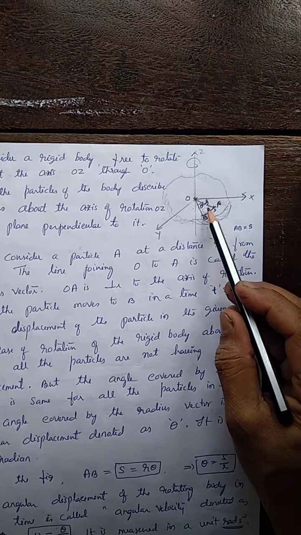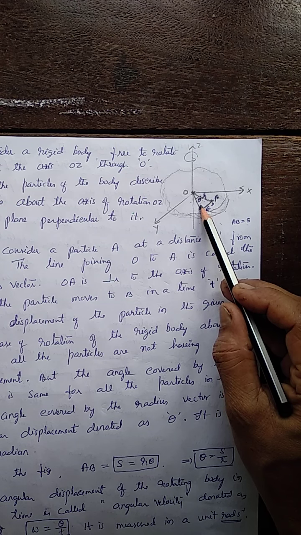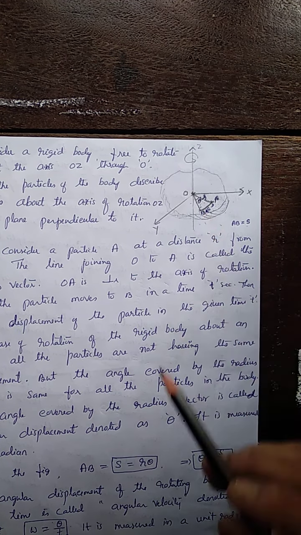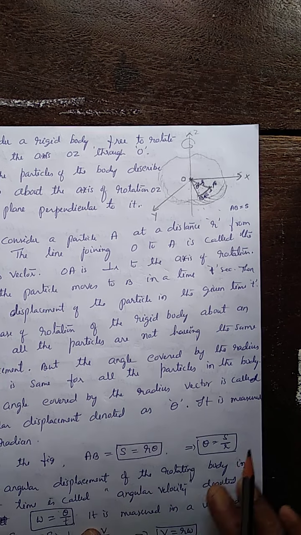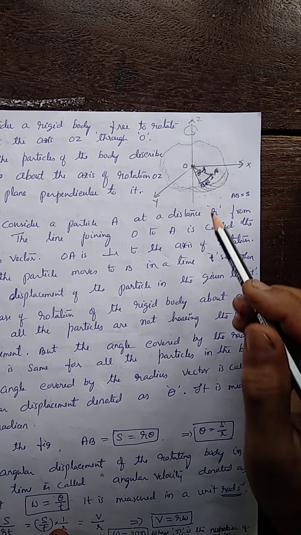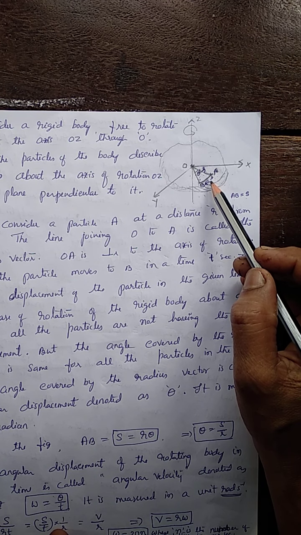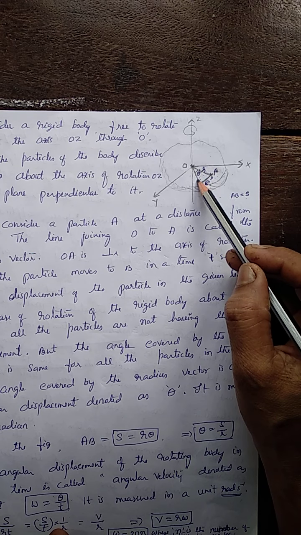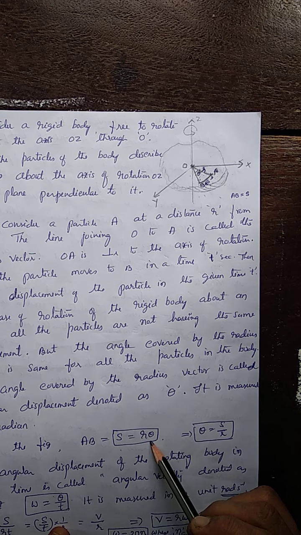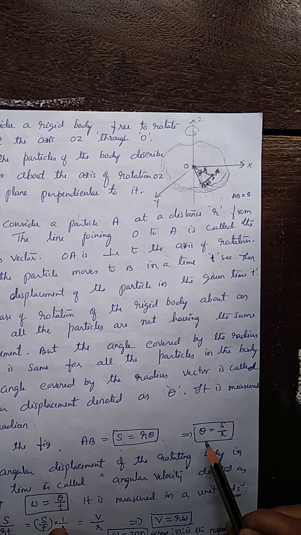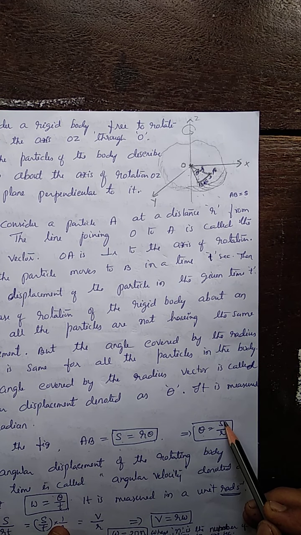And using this angular displacement, we define angular velocity. The angular displacement is measured in radian. And from the geometry, we can find the relationship between S, R and theta. What is it? S equal to R theta, or AB, that is nothing but S equal to R theta. From this, what is theta? Linear displacement divided by R, where R is the magnitude of the radius vector.